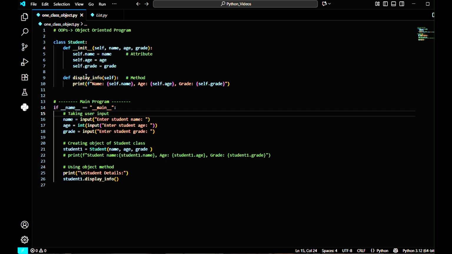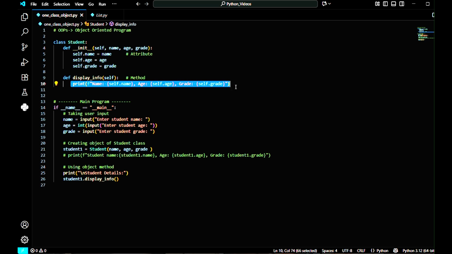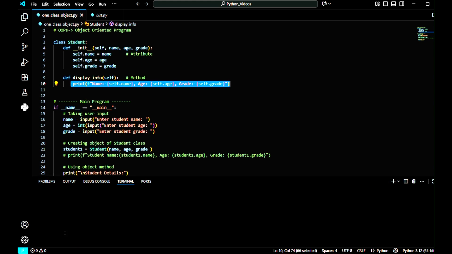Next, how can we access this method? By writing the instance name and the dot operator. This is my instance name, student1 dot display underscore info. So we will access this method and we can see the output in this manner. Okay, let me run it, then we will check how it's working.